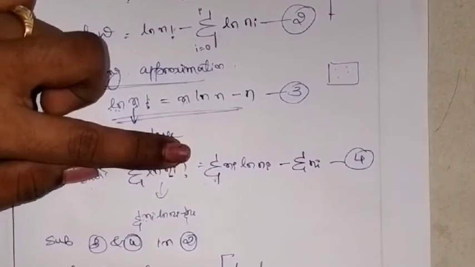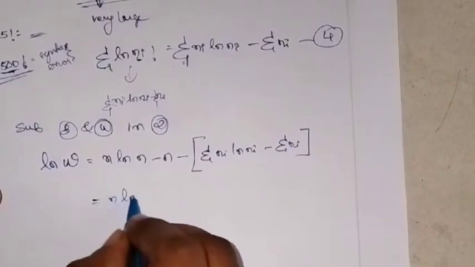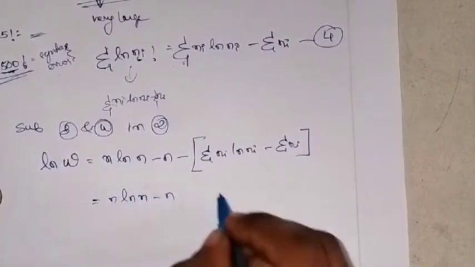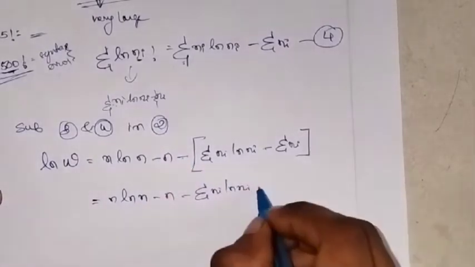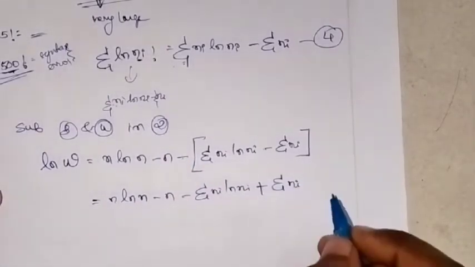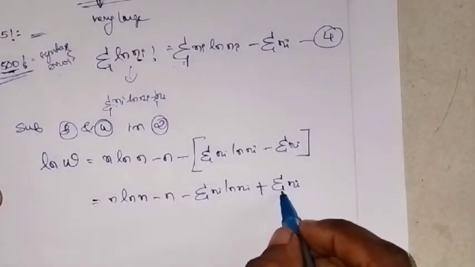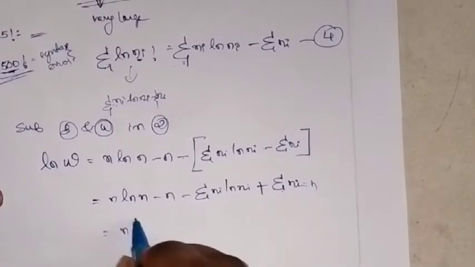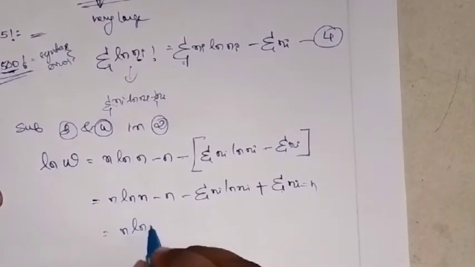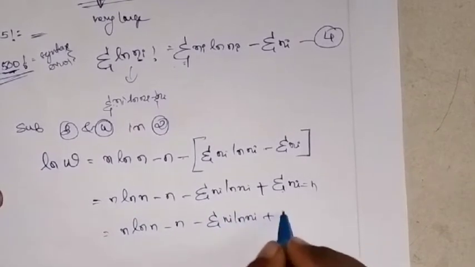Summation ni ln ni minus summation ni. Okay, now open the bracket. n ln n minus summation ni ln ni plus summation ni. We know that from the equation number 1, summation ni means what? It is equal to n, correct? So n ln n minus summation ni ln ni plus n.